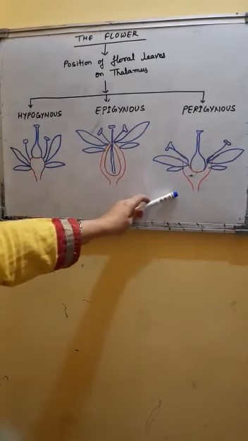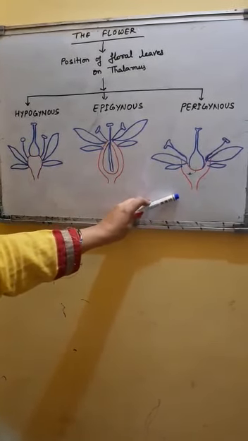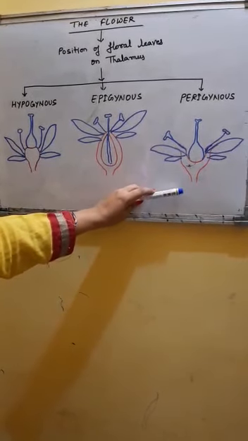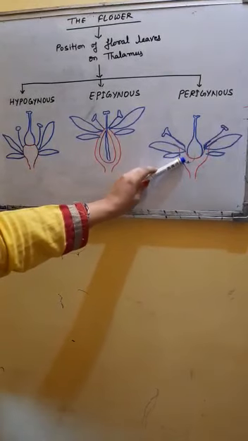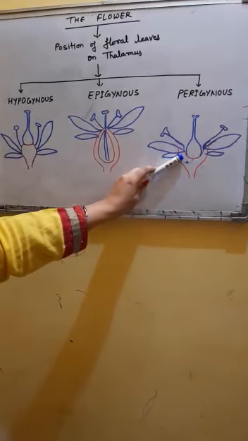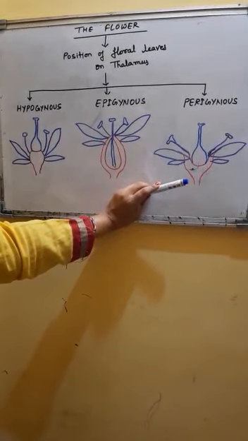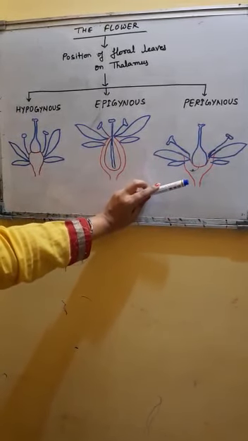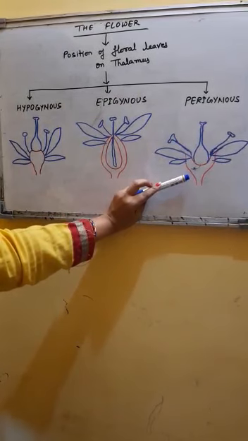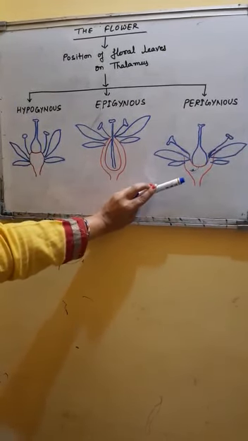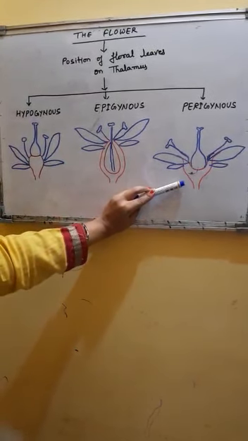The third condition is called perigynous. Perigynous is a condition where the ovary is half inside the thalamus and half outside it. It is partially inserted inside the thalamus. The ovary is said to be perigynous, and can also be said to be half superior.